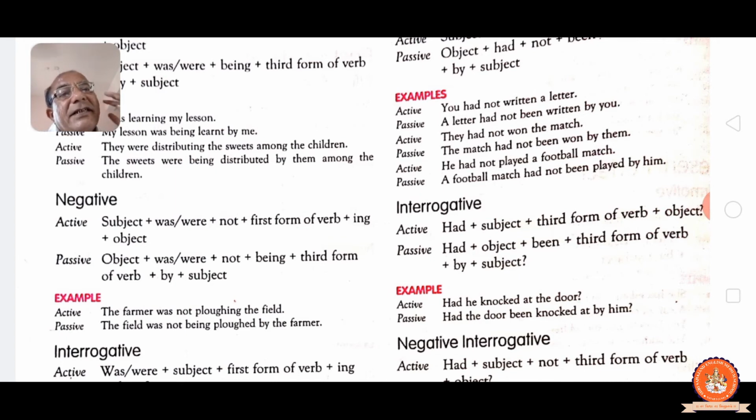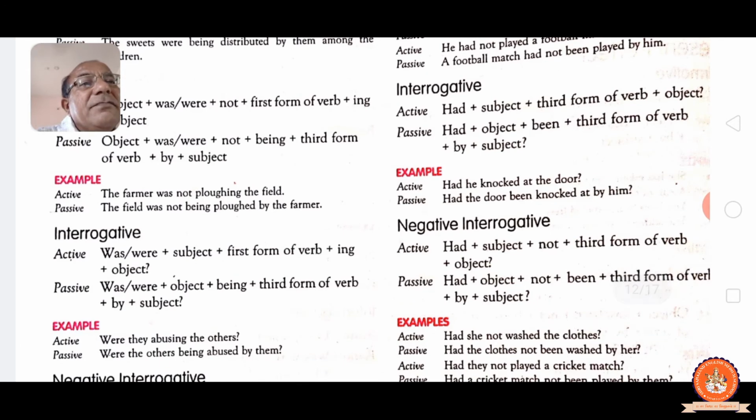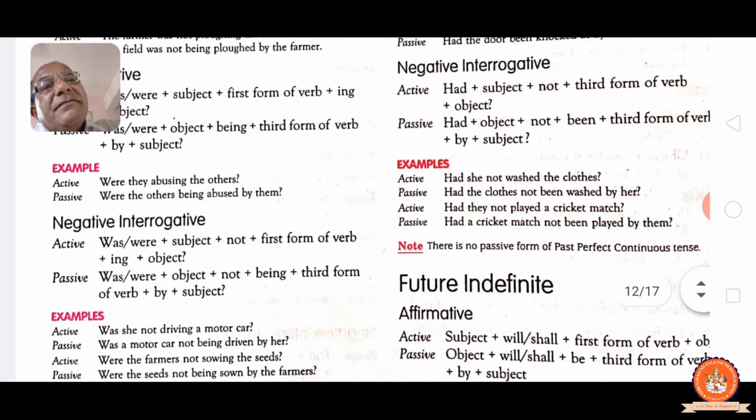Negative, you see: had, subject, not, past participle, object, question mark. Passive: had plus object, not been, past participle, by and subject. See, had she not washed the clothes? Had the clothes not been washed by her? Had they not played a cricket match? Had a cricket match not been played by them? See, there is no passive form of the past perfect continuous tense.